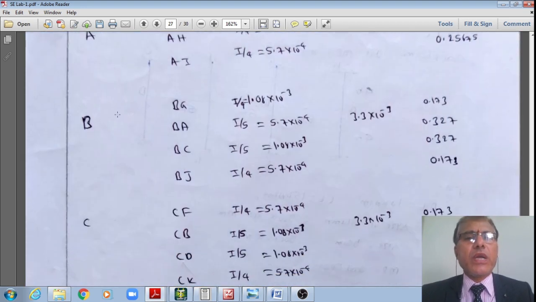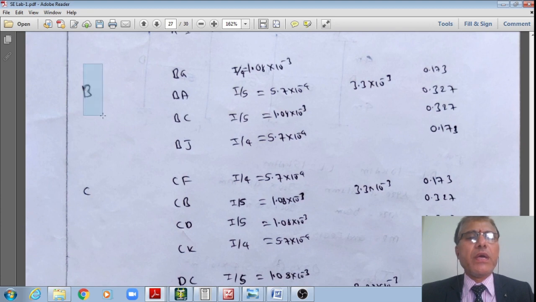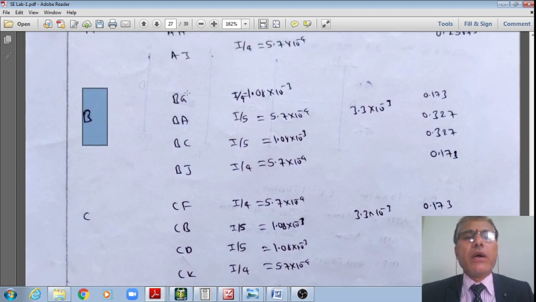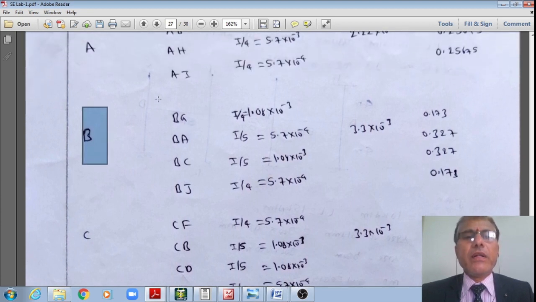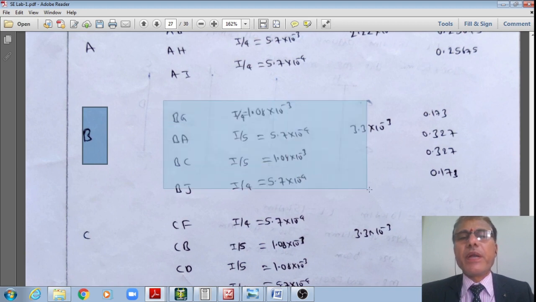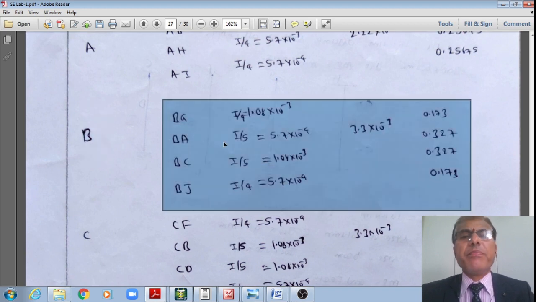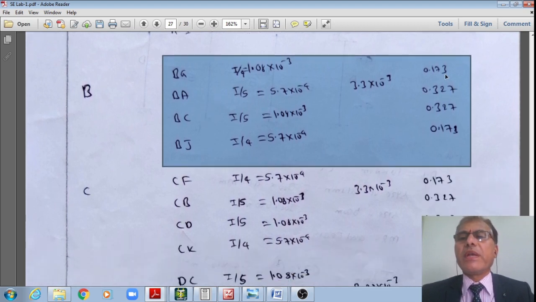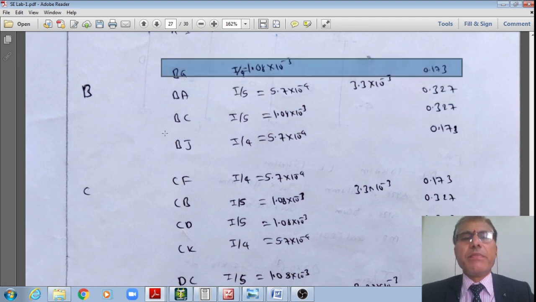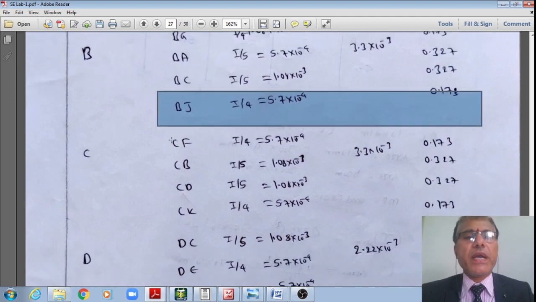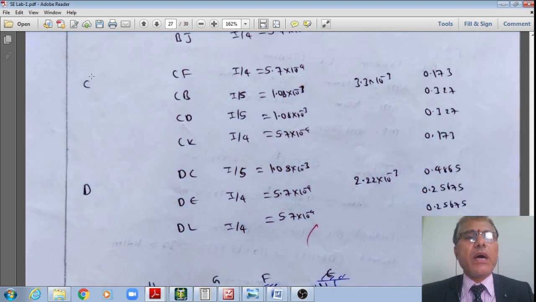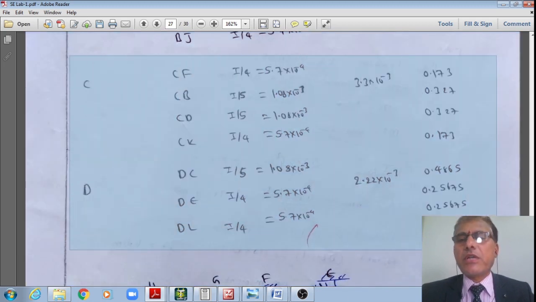Like that, student, now we can do it at a quicker pace for joint B. Doing which, you will get these different distribution factors: for BG you will get 0.173, for BA 0.327, BC 0.327, and BJ is equal to 0.137. Please see that BG itself is, because of the symmetry, BJ 0.137. Like that, you please do it at the other joints also.